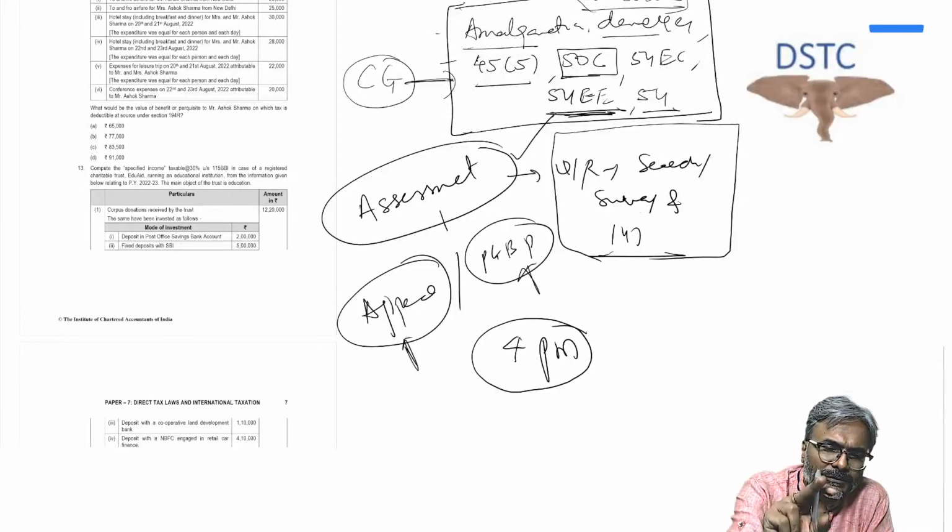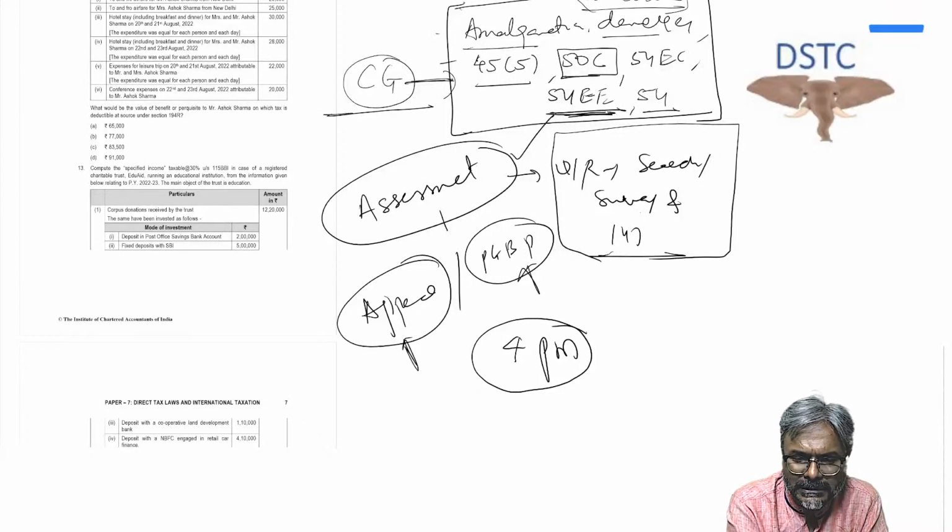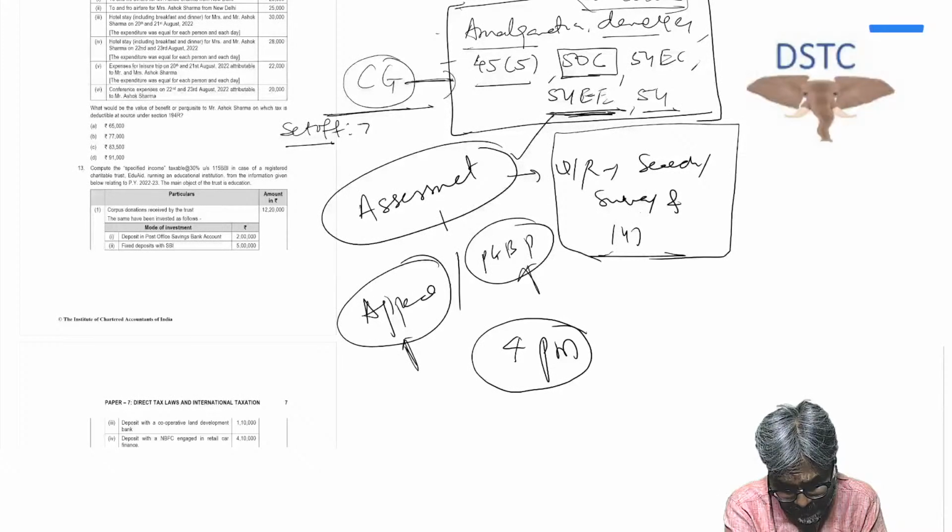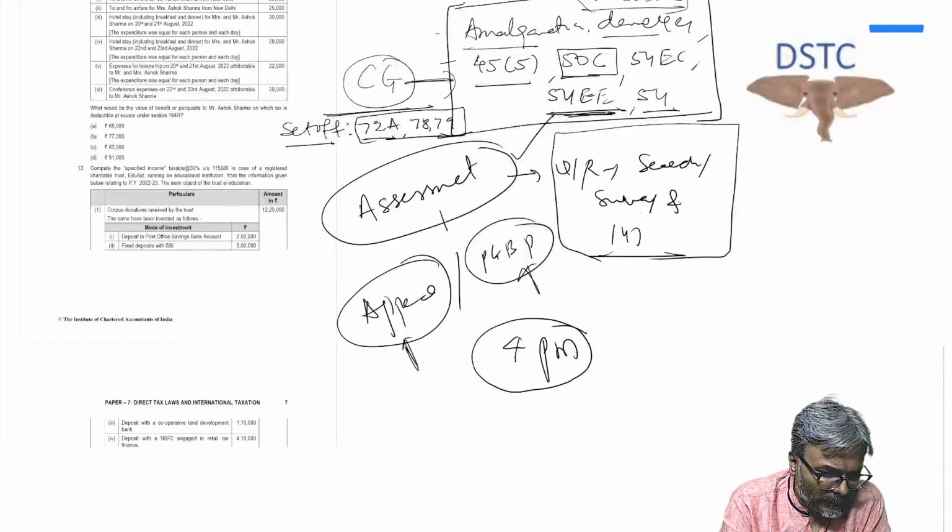So my suggestion, students, would be finish this off, do the CG part, and thereafter, in the set off topic, 72A, 78 and 79, 3 sections. Piyush, there is no capital gains video link.